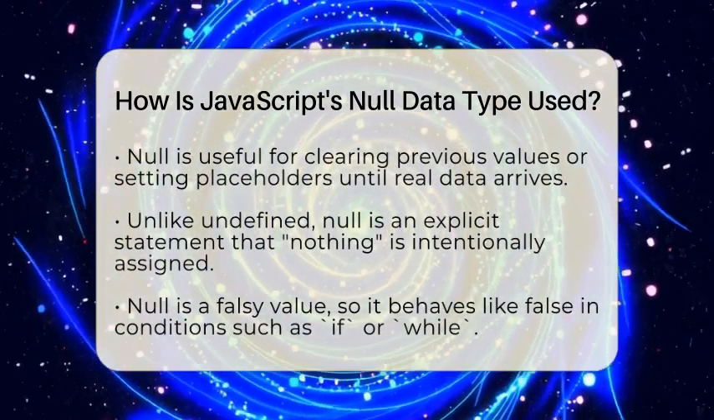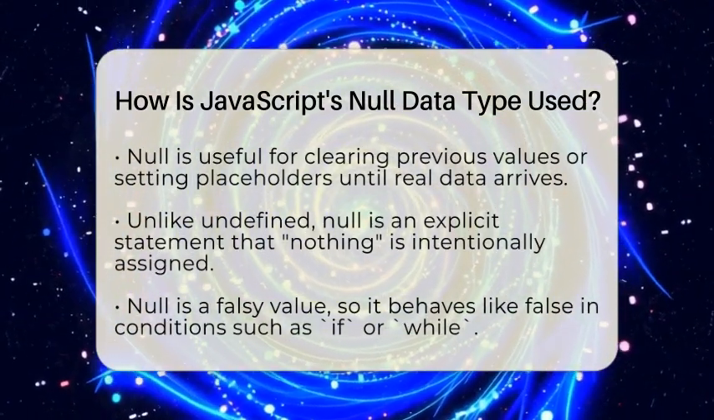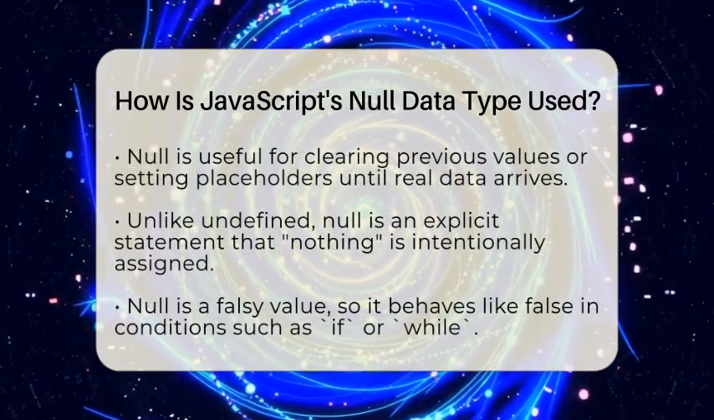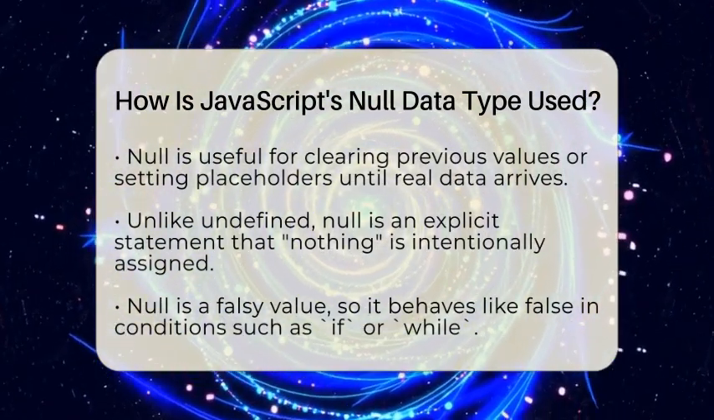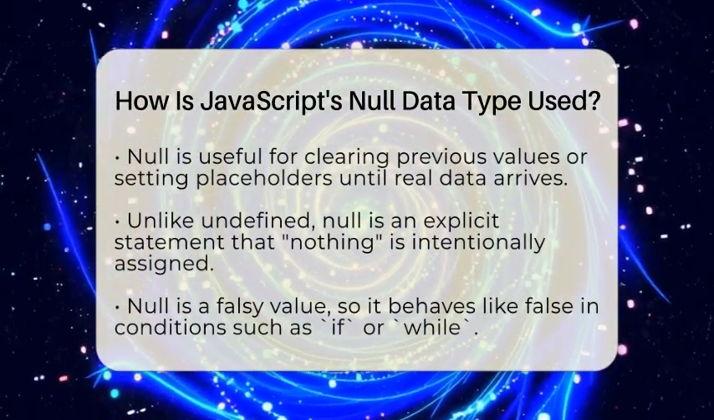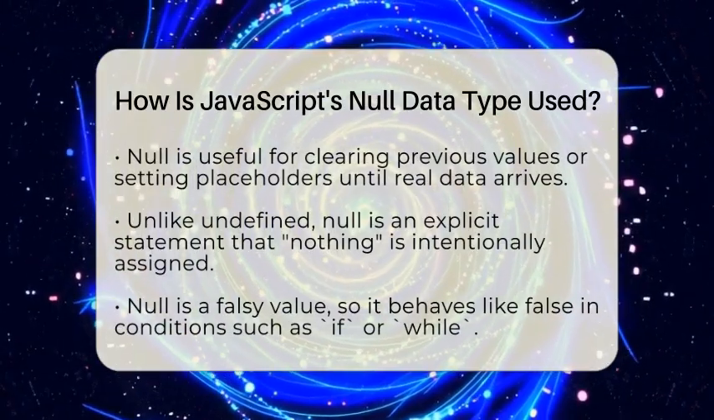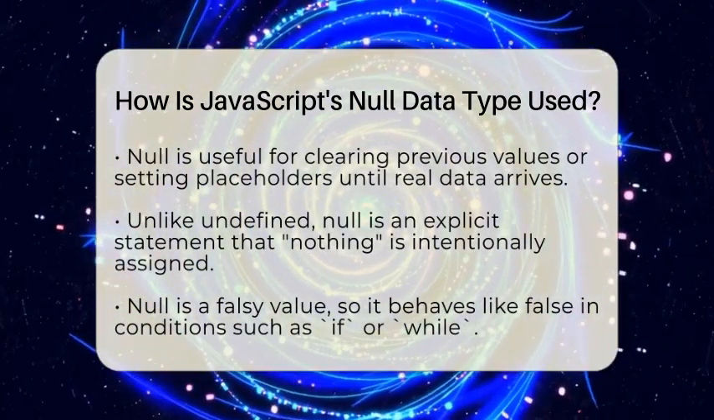And like undefined, which means a variable was never given a value, null is an explicit choice to say, there is nothing here right now. It's a way to tell your code that the absence of data is intentional. Null is also a falsy value, which means in conditions like if or while, null behaves like false. So, if you check if a variable is null, you can control what happens next.